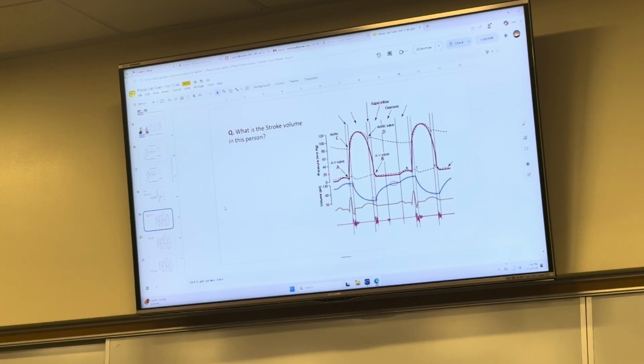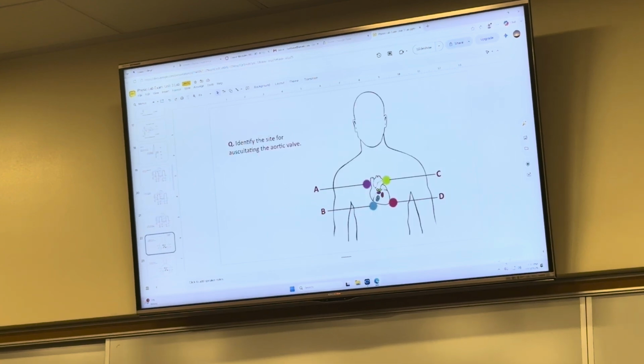Like, I'm going to ask you from many different angles. You better know it, at least for this exam. But for your final, you don't see this again. But you will see that in the lecture exam though. Oh, Wiggers diagram. What is this? Heart sound. Where do you listen? You better look at that. Where do you listen to the aortic valve? You better go and look at that.